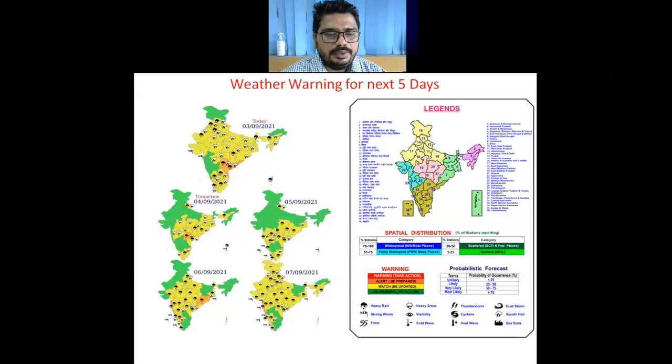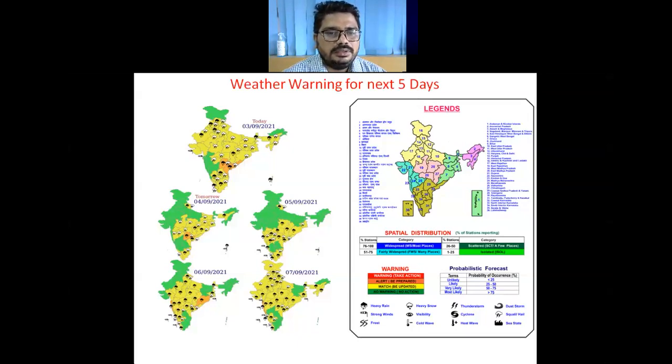So we have issued isolated heavy rainfall possibility over these areas, especially over Uttarakhand and Uttar Pradesh, East Rajasthan area, and also over this adjoining areas of Haryana and Punjab on 7th. So this is the fresh spell likely over northwest India from 6th onwards.